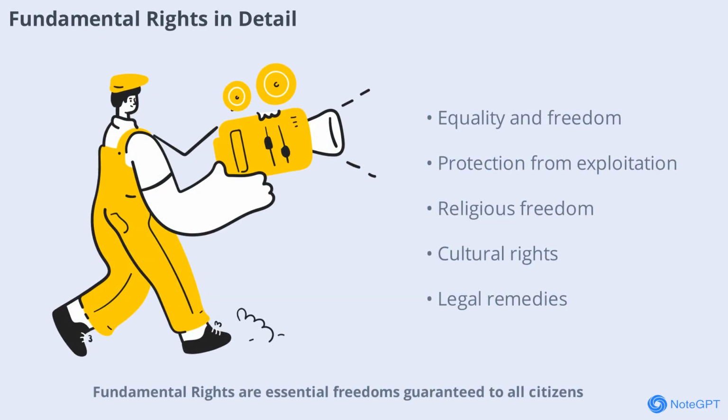Fundamental rights are essential freedoms guaranteed to all citizens. They protect individuals from government overreach and ensure justice, liberty, and equality. These rights include the right to equality, freedom, protection against exploitation, freedom of religion, cultural and educational rights, and the right to constitutional remedies. By safeguarding these rights, the Constitution ensures that every citizen can live with dignity and participate fully in society. Fundamental rights are enforceable by courts, making them a powerful tool for protecting individual liberties.